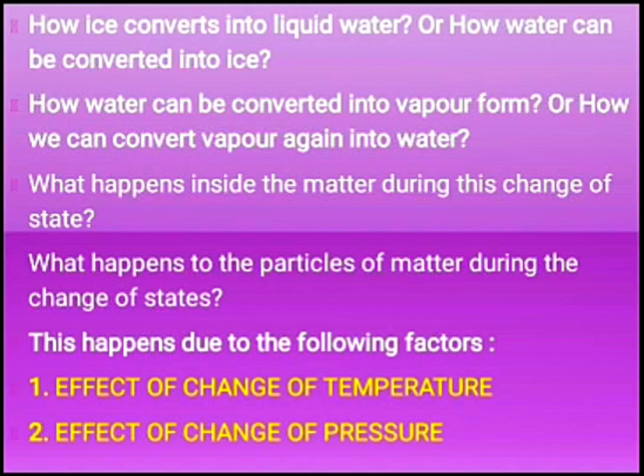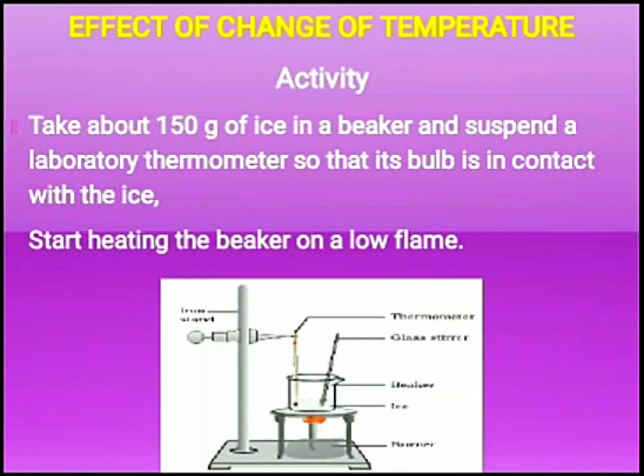So these changes happen because of the following two factors. Number 1, effect of change of temperature, and number 2, effect of change of pressure. So today we will discuss how change in temperature or change in pressure changes the state of matter. Let us first understand the effect of change of temperature. In order to understand this, we will perform a simple activity.